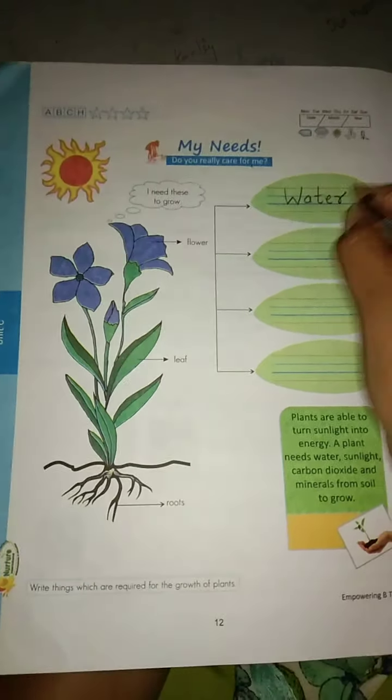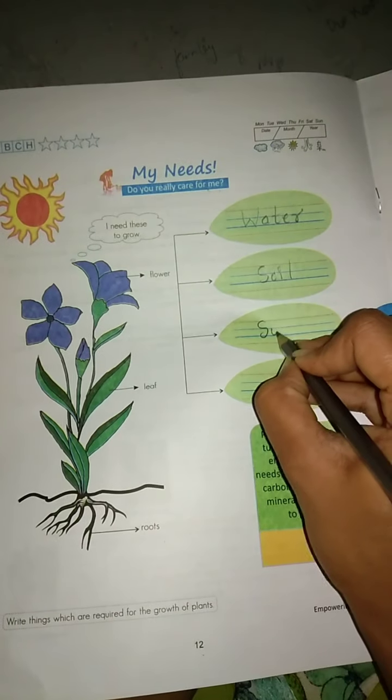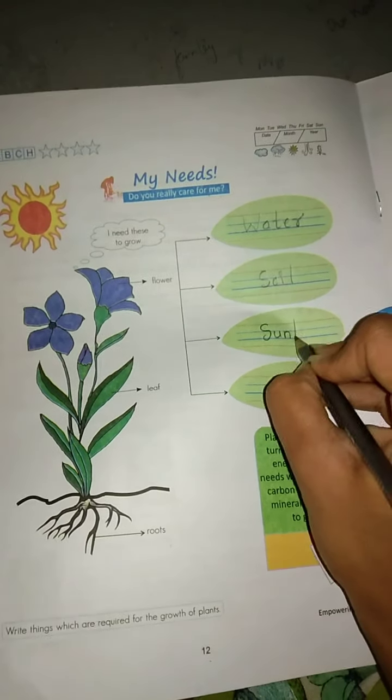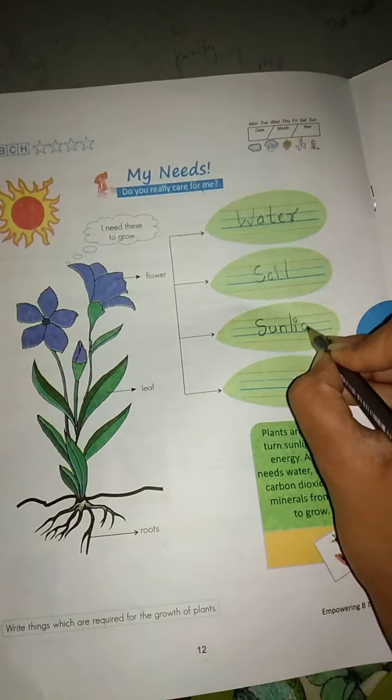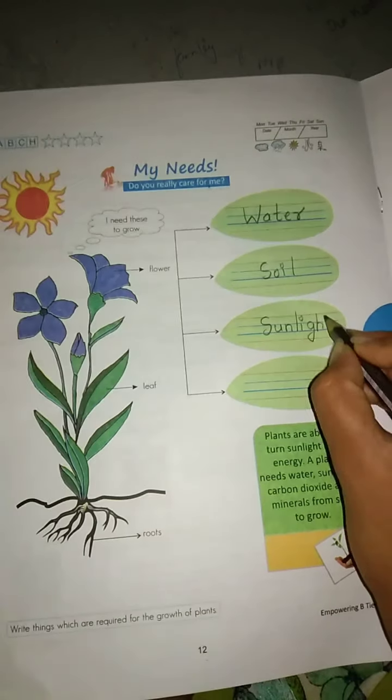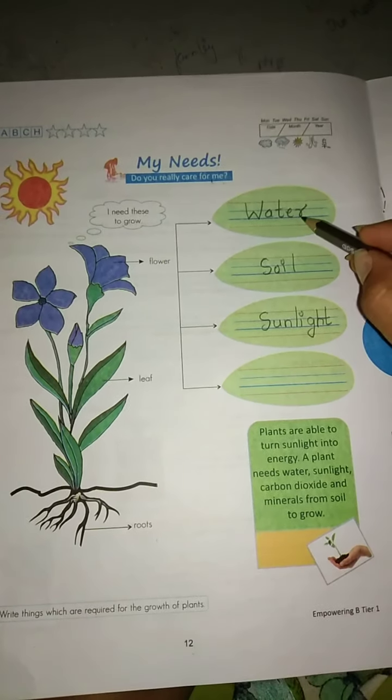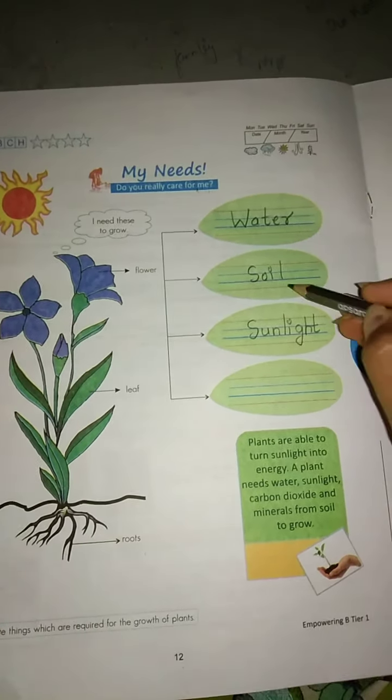In soil only can we plant a plant, right? After the soil we need sunlight. Water, soil and sunlight.